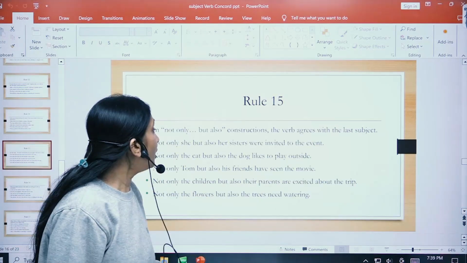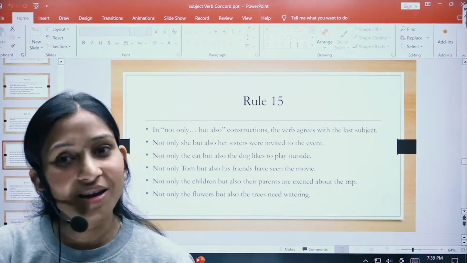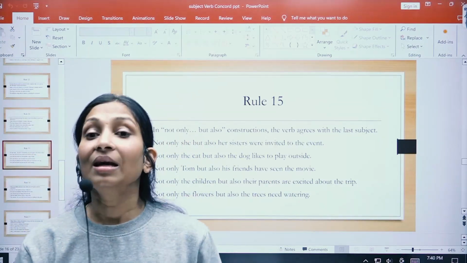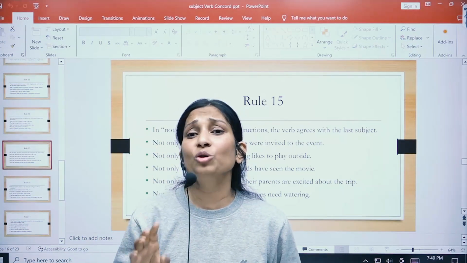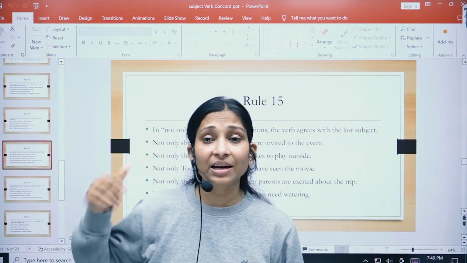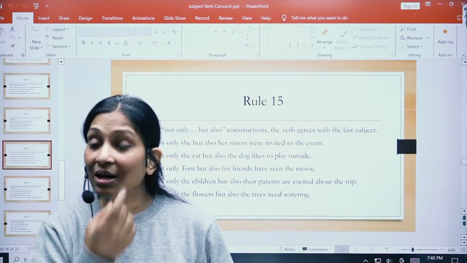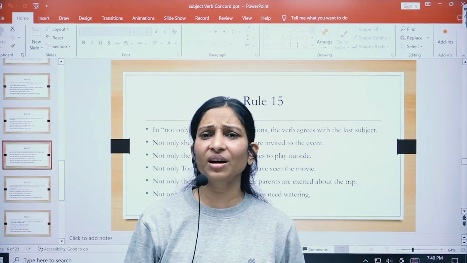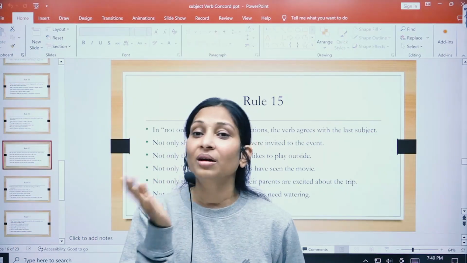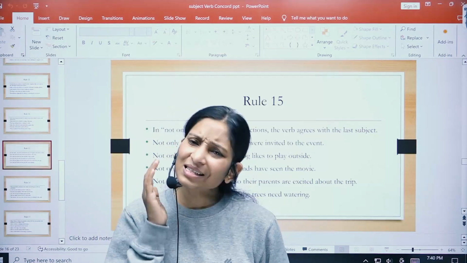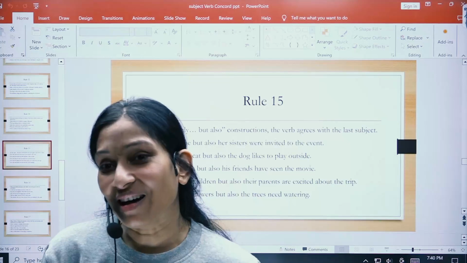Okay, in the not only but also construction, the verb agrees with the second subject, or the last subject. Please understand, I told you in my earlier slide not to talk about correlative conjunction, but in this slide we are going to talk about correlative conjunction. So what are correlative conjunctions? Correlative conjunctions are the conjunctions that come in pairs: not only but also, either or, neither nor. In such cases, children, the verb agrees with the second or the last subject.